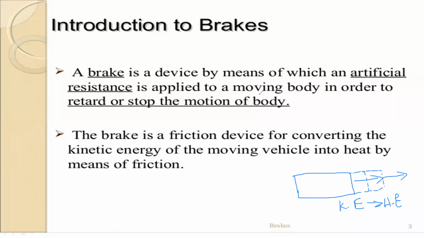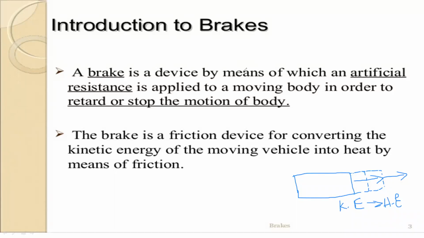There are different types of braking system we use. In any type of braking system, the vehicle is in moving position and we apply the brake. That means the kinetic energy is converted into heat energy, because a frictional force is developed on the wheel and the brake.